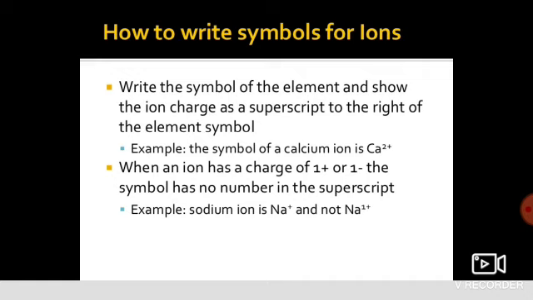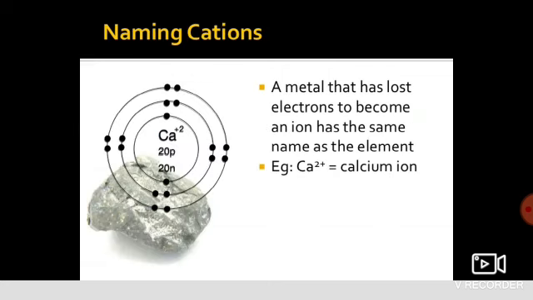So what will it do? It will lose 2 electrons because it cannot take 6 electrons. By losing 2 electrons, which charge will it get? Positive charge, positive 2. So for calcium we will write Ca, and as a superscript at the right corner of the element, you will write Ca2+. Clear? Similarly, sodium and chloride I have already explained.